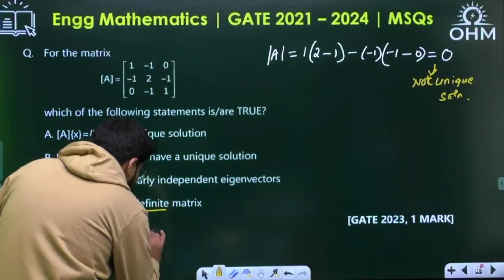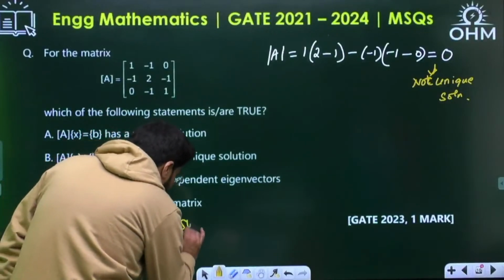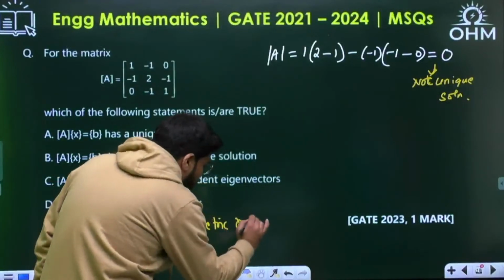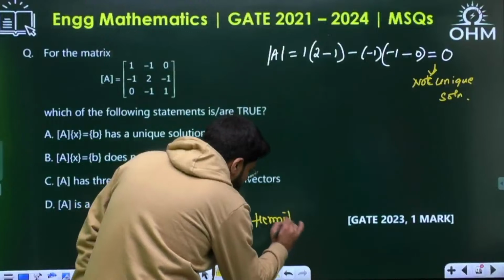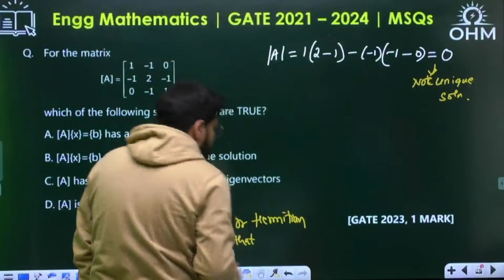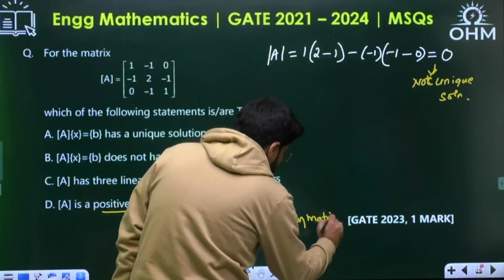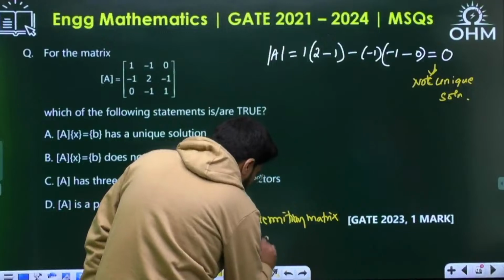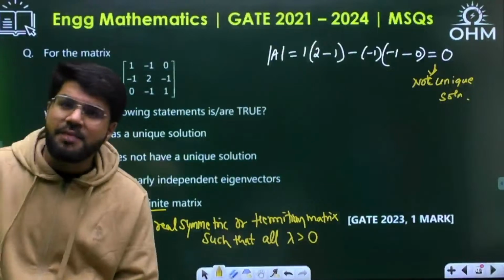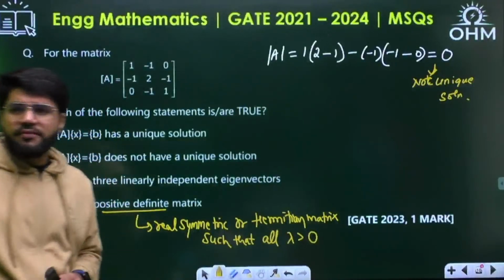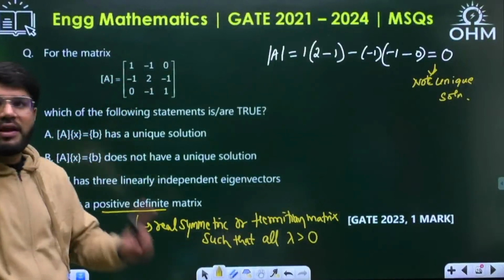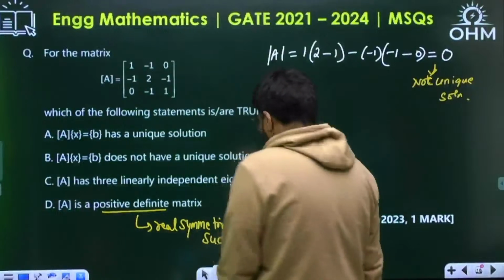A positive definite matrix is a real symmetric or a Hermitian matrix such that all the eigenvalues are strictly positive, greater than 0. A matrix is said to be positive definite if it is a real symmetric or Hermitian matrix such that all eigenvalues are strictly positive.